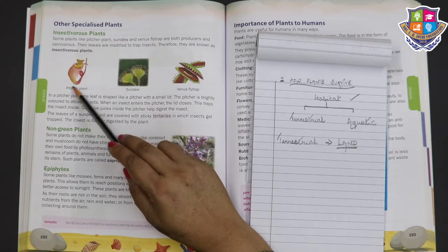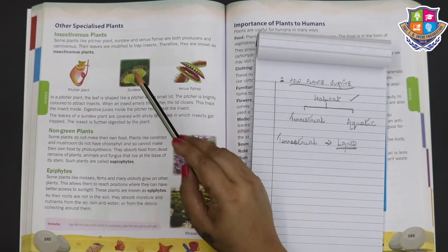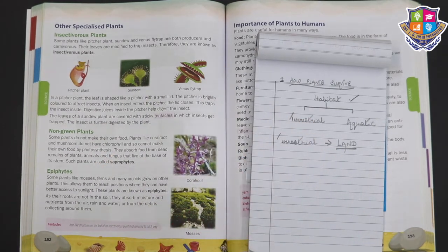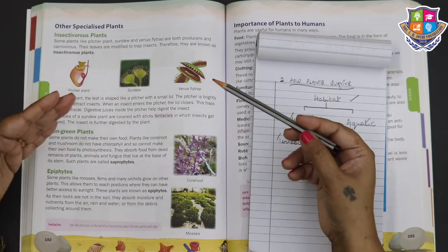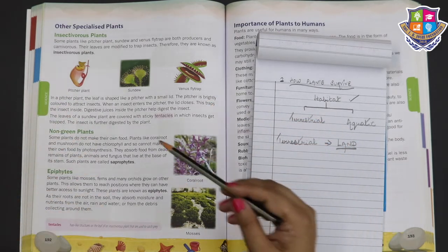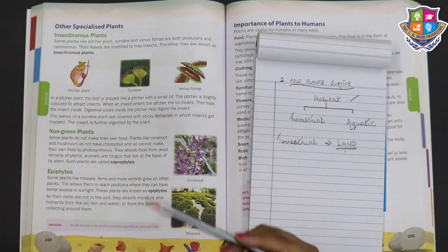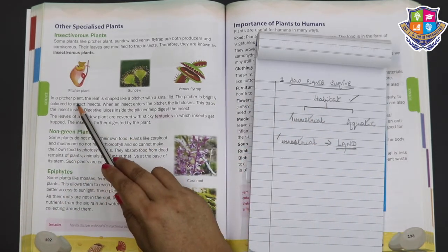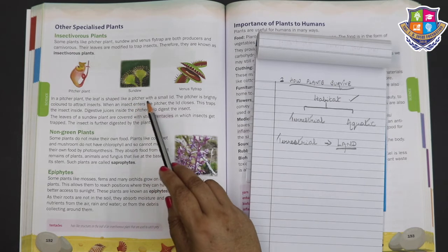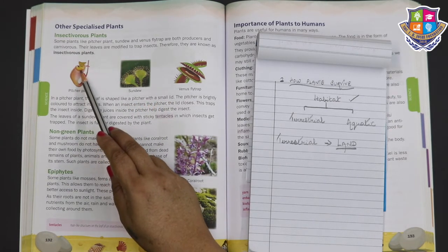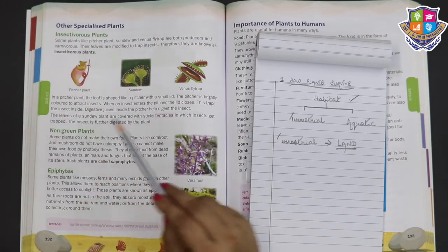This is how a pitcher plant looks. This is how a sundew plant looks. And this is how the Venus flytrap looks. Now here again, I want you to surf the net and have a closer look at them, study more details about them. In a pitcher plant, the leaf is shaped like a pitcher with a small lid. If you can have a look over here, this is like a pitcher with a small lid.